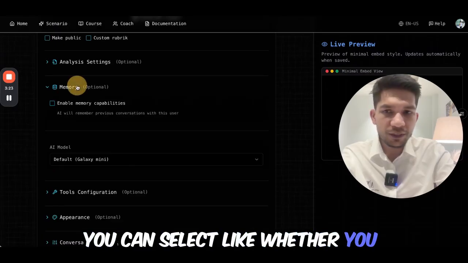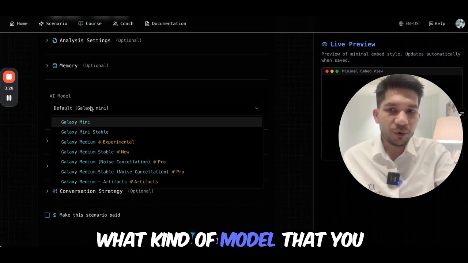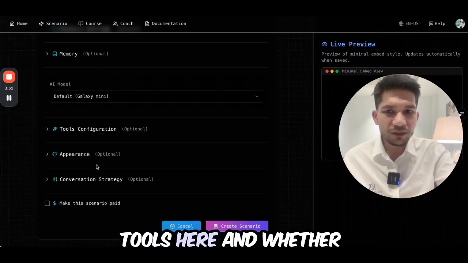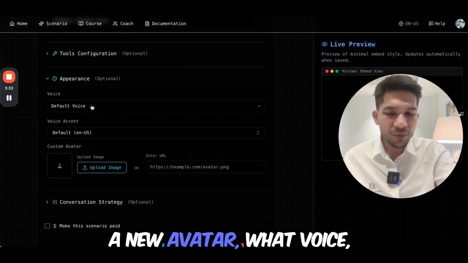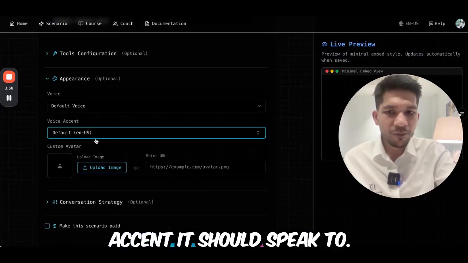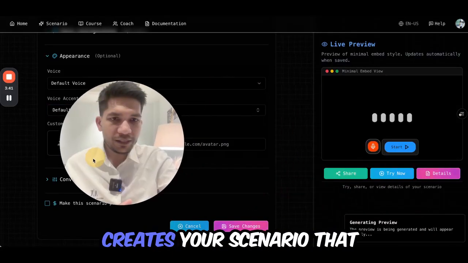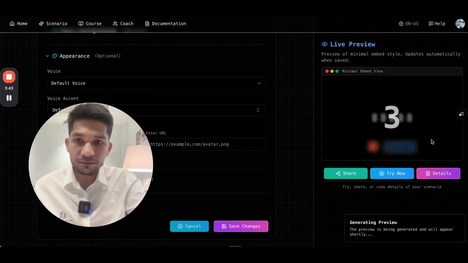You can select whether you want to give it a memory or what kind of model that you want to use, whether you want to give it a timer tool, whiteboard tool, and other tools here, and whether appearance, do you want to add a new avatar, what voice accent it should speak to. And once you are happy with all of this, you can hit create here. And this right away creates your scenario that you can interact with.